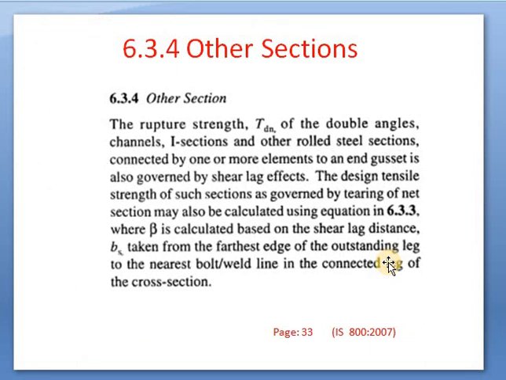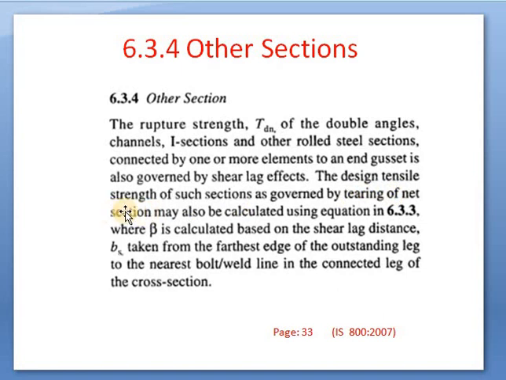Next is other sections. We have seen plates, we have seen rods, we have seen angle sections. Fourth one is other sections. If there are sections beyond these three criteria, the rupture strength TDN of a double angle, that is channels, I sections and other rolled steel sections connected by one or more elements to an end gusset, is also governed by shear lag effect.